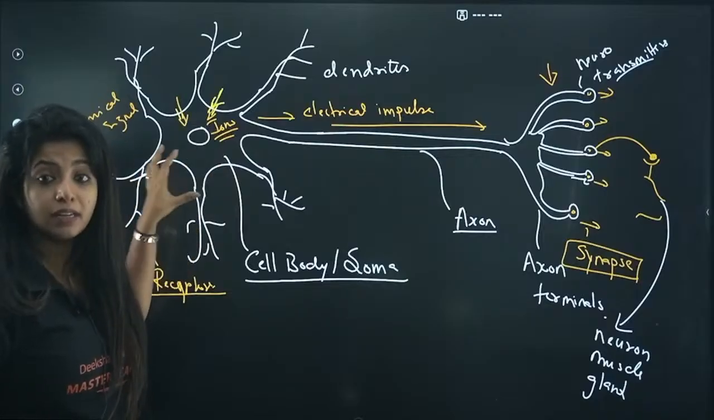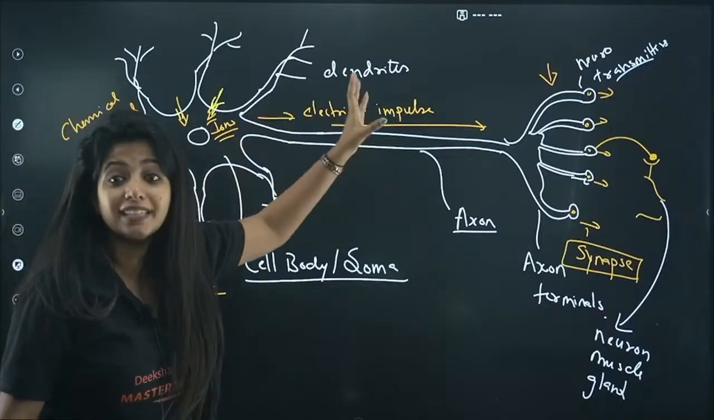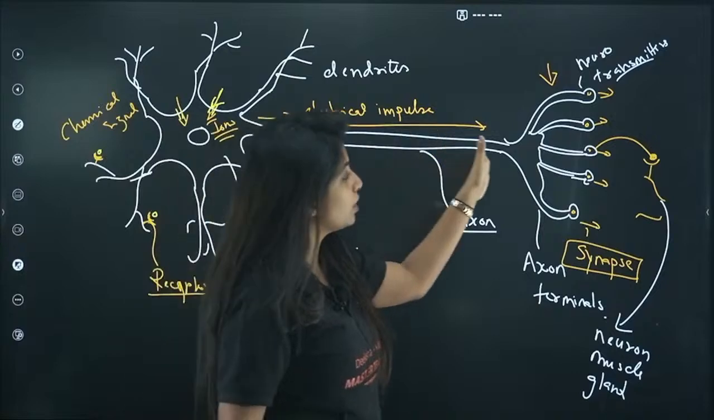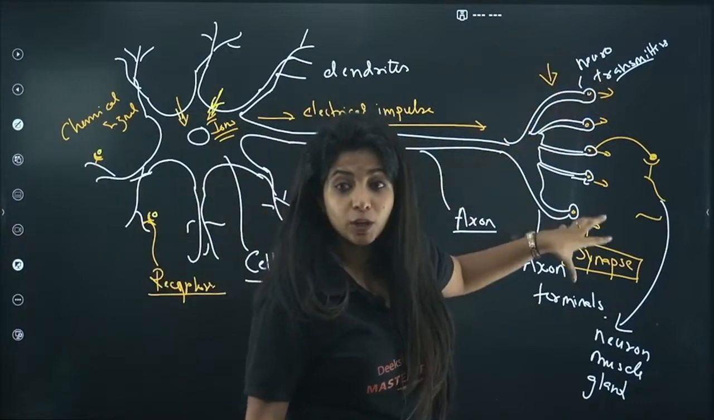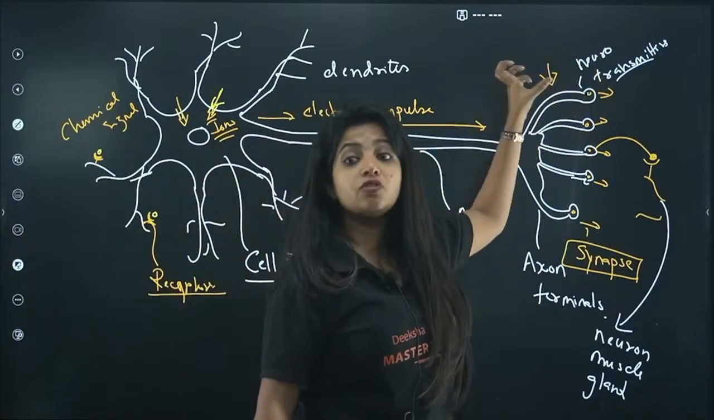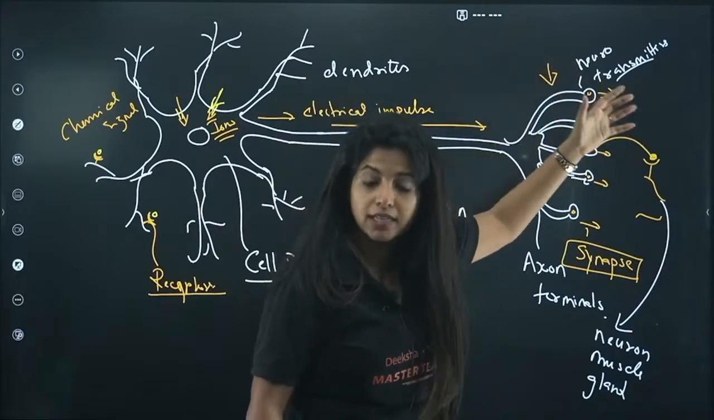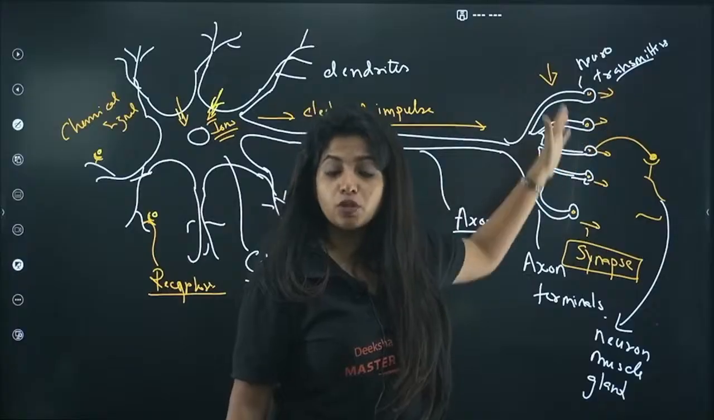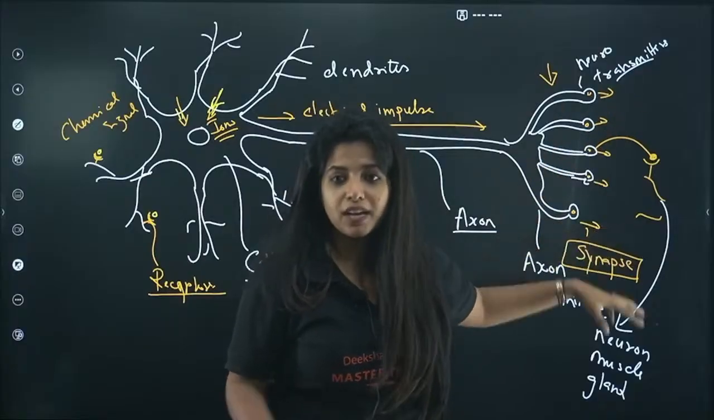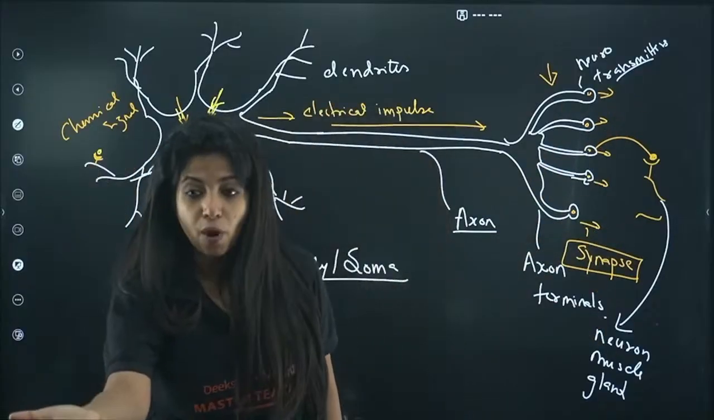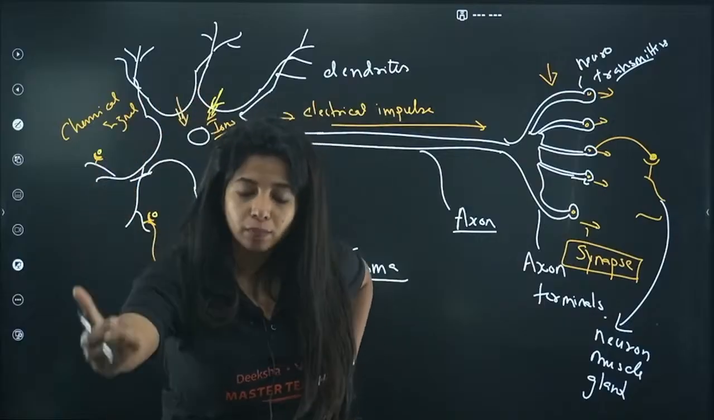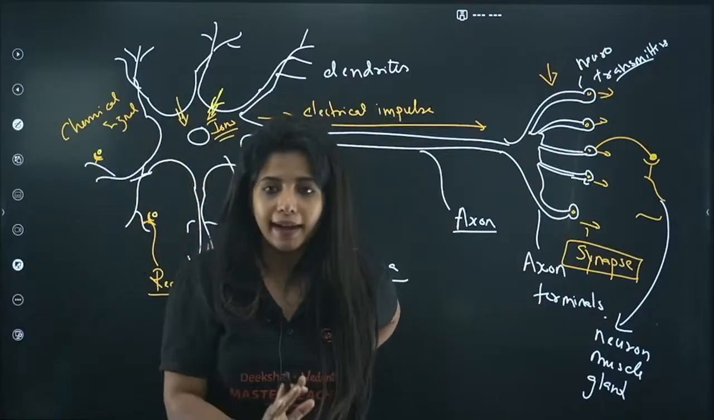Initially it's a chemical signal, but now it is transferred to an electrical impulse which moves through the axon, goes to the axon terminals, and makes the axon terminals release the neurotransmitters. The neurotransmitters go into the space known as the synapse, and now they can bind on a neuron itself, or act on a muscle, or act on a gland, either of these.